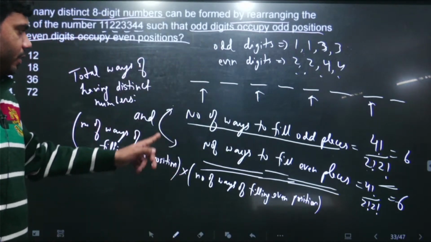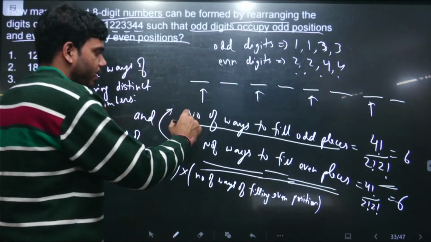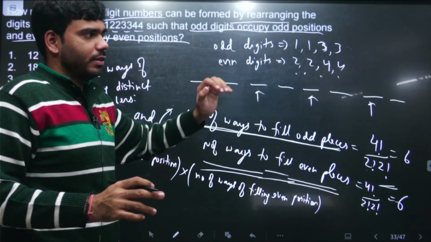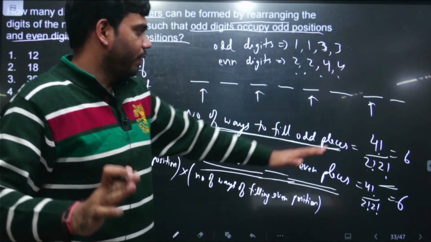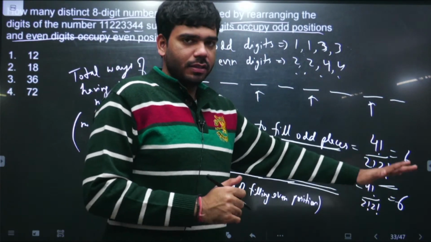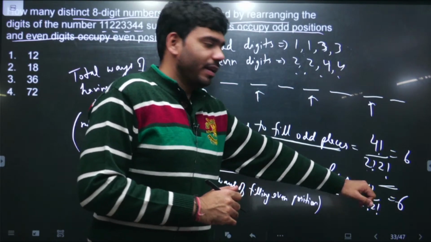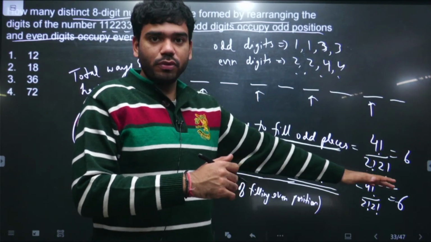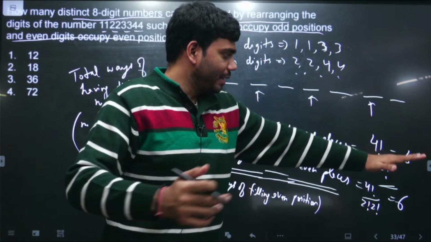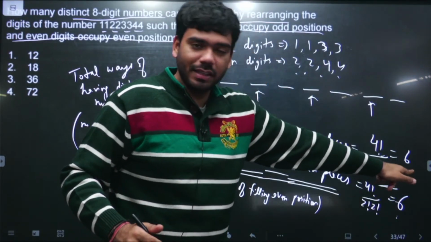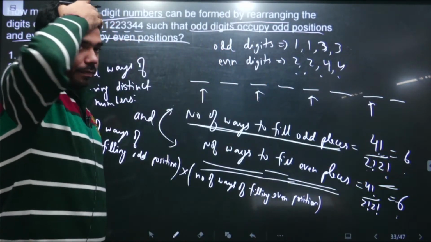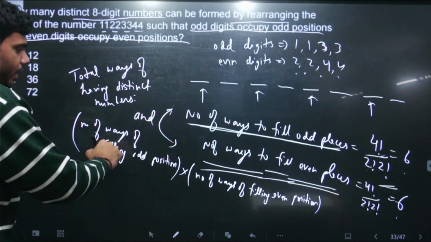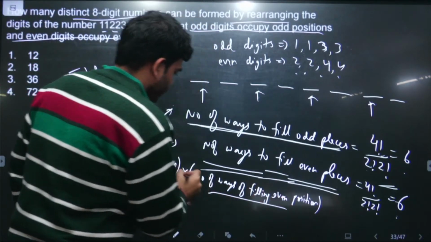Multiplication is there because there is an 'and'. For every one configuration of filling the odd places, pick any one of the 6, there are 6 possibilities of filling the even positions. And for every single odd position configuration, these 6 even position configurations are unique. So for every one of these, this 6 is unique, and it means there is an 'and' in between. Right? Did you understand why this is an 'and'? That's why the total number of ways for odd and even has multiplication between them.